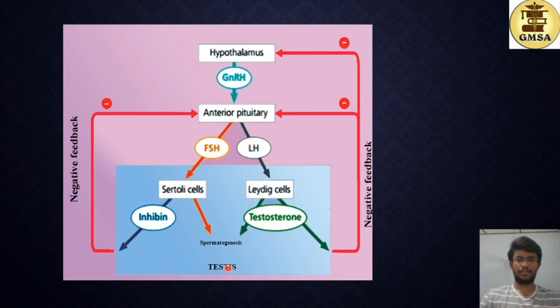Here you can see this blue square is the testis, and this section occurs within the testis, and this pink region is outside the testis. This is related with the brain. So this is the basic outline of the hormonal regulation of the male reproductive system.